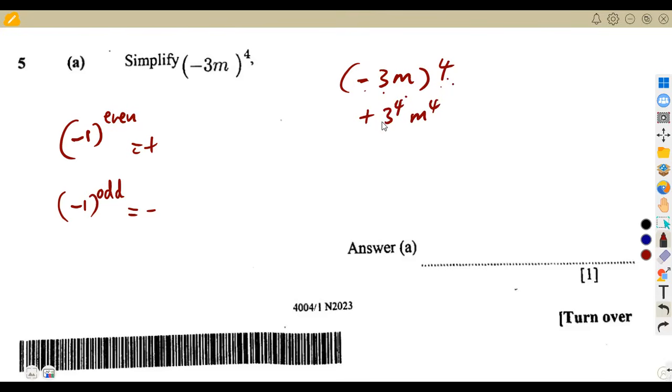So 3 to the exponent of 4, that's 3 times 3 times 3, 4 times, which is going to give us 81. So you're multiplying 3 times 3 times 3 times 3. 3 times 3, 9. 9 times 3, 27. 27 times 3, which is 81. And take note, it's a positive. So that's 81 m to the exponent of 4 in this case. All right, so that was it, 1 mark.